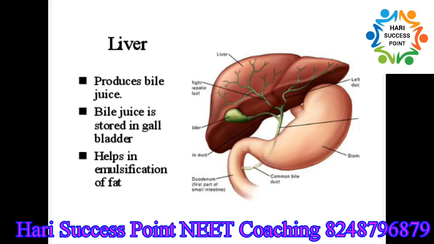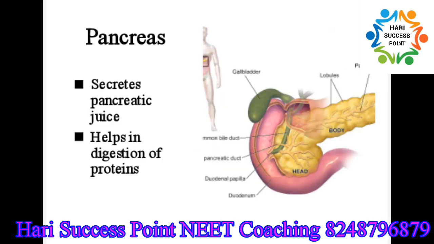Liver is the largest gland in the body. The bile juice secreted by the liver is stored in the gallbladder, which opens into the duodenum. Bile juice helps in the emulsification of fat. Another important digestive gland is the pancreas. It is an endocrine as well as an exocrine gland. The secretion of the pancreas, called pancreatic juice, is released into the duodenum.